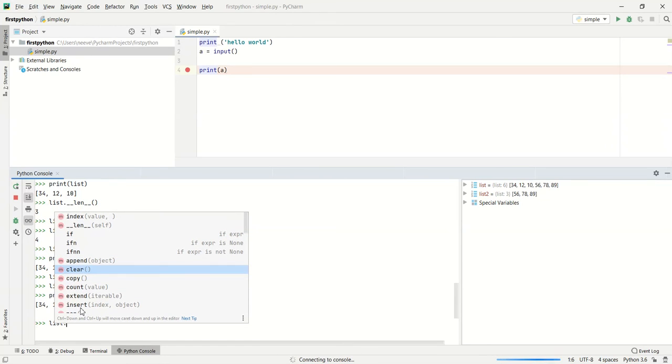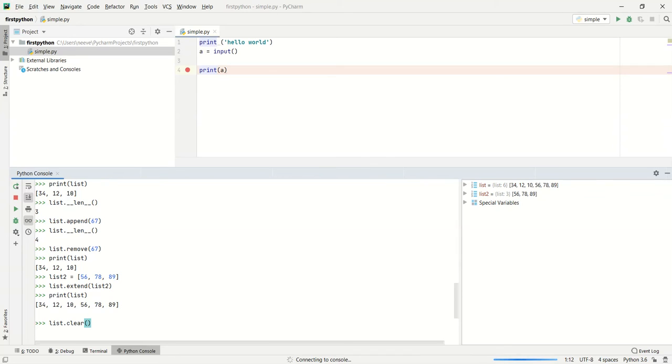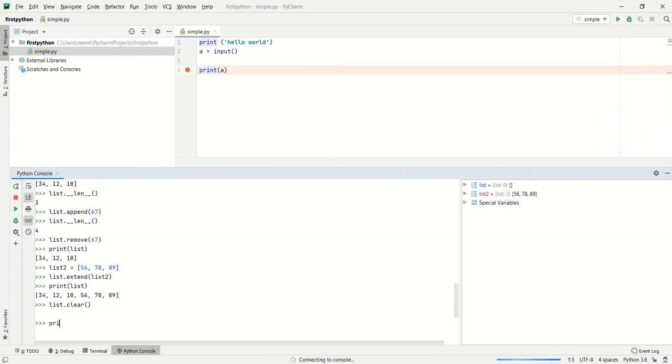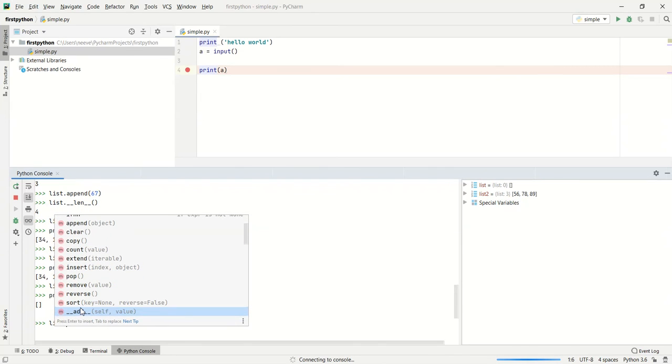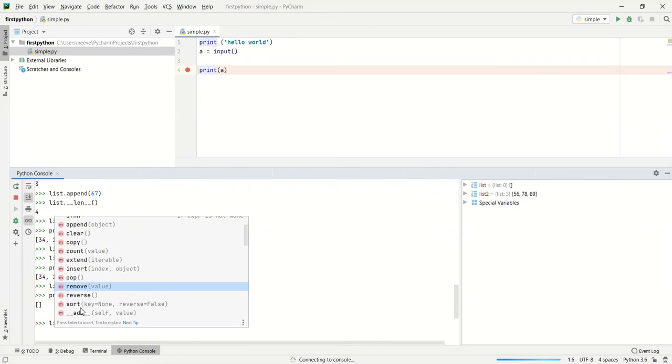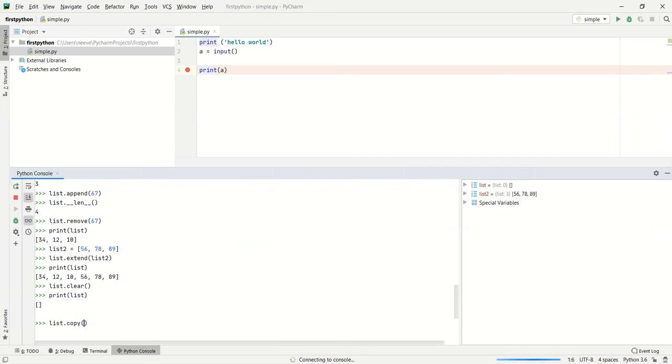And we can use another function called clear. For example, if suppose we wanted to clear all the elements present in the list, once we do that clear, the list will become empty. There are no elements present in the list. And we have other options like pop, reverse and remove, all those things that we can do with the value. And for example, if we wanted to do the copy of the list, we can do the copy.